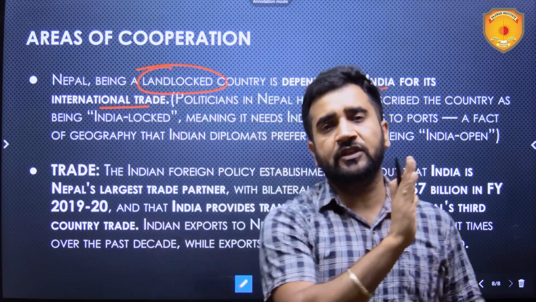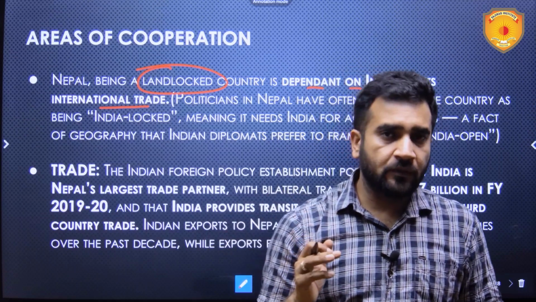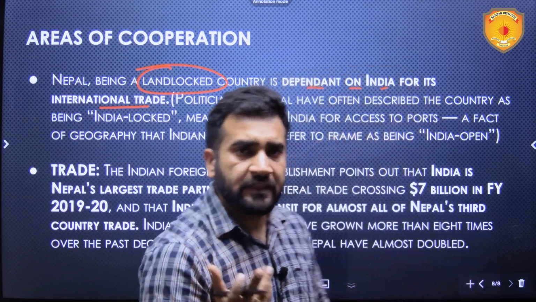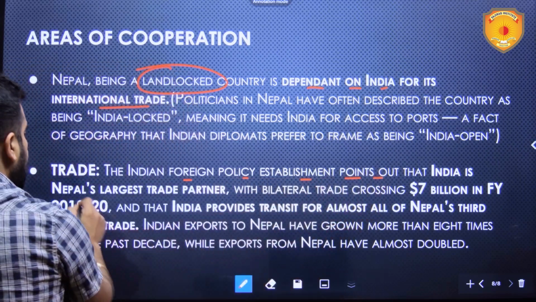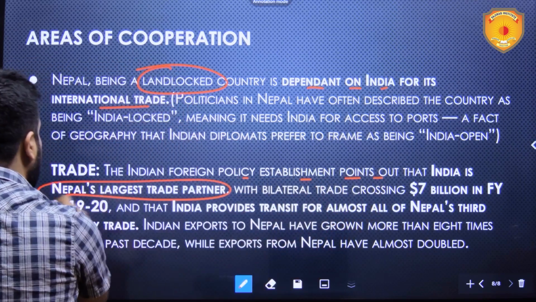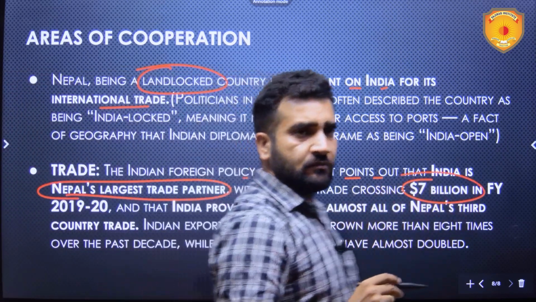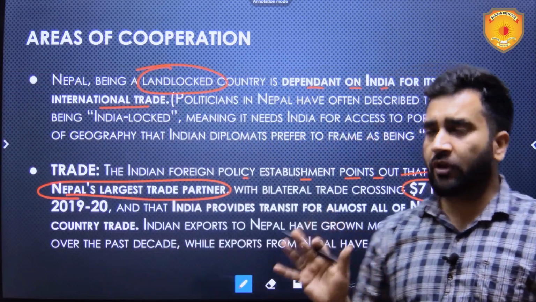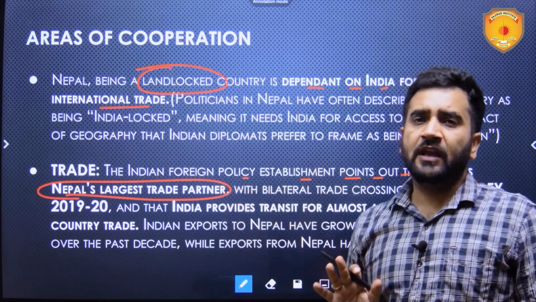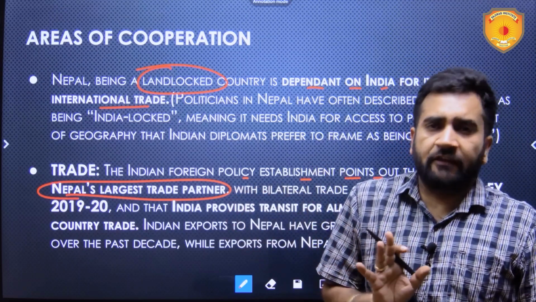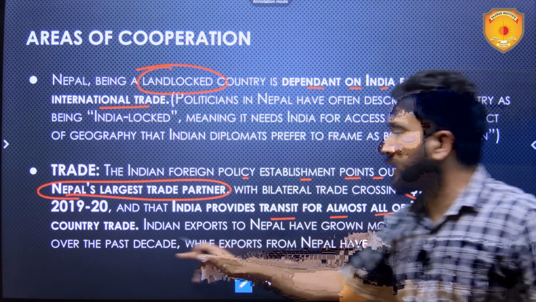We allow the transit of Nepalese goods to and from our territory free of cost. Apart from it, we have a free trade agreement with Nepal also. Indian foreign policy establishment points out that India is Nepal's largest trade partner. Bilateral trade, more than $7 billion. We have the latest data for 2019-20, but yes, 2023-24, according to certain agencies, it is somewhere between $7 to $7.5 billion only. India provides transit for almost all of Nepal's third country trade.